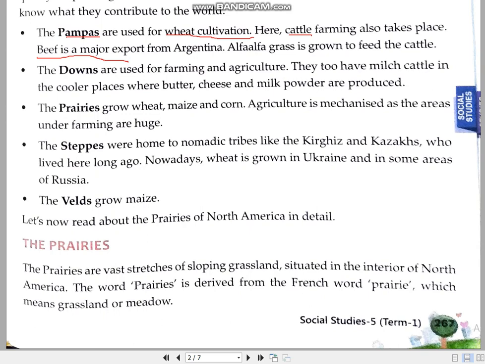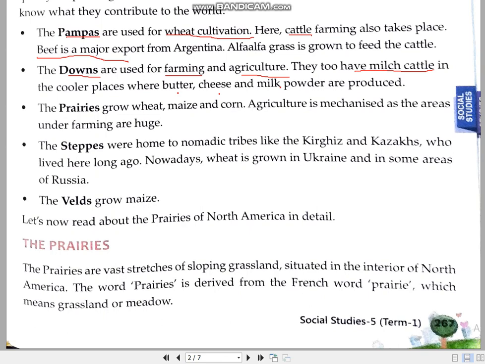And the next grassland of Australia, that means downs, is again used for farming and agriculture. And children, one more thing I want to clarify: all these 5 grasslands are used for farming and agriculture because the land is fertile, but rains are less, so forests are not available there. Again, in the downs, milch cattle, that means milk-giving animals, are there. So if milk is there, we can say that butter, cheese and milk are exported to other parts of the world.